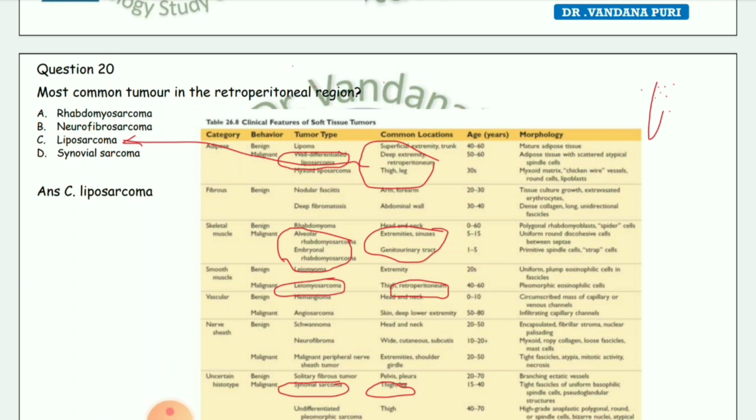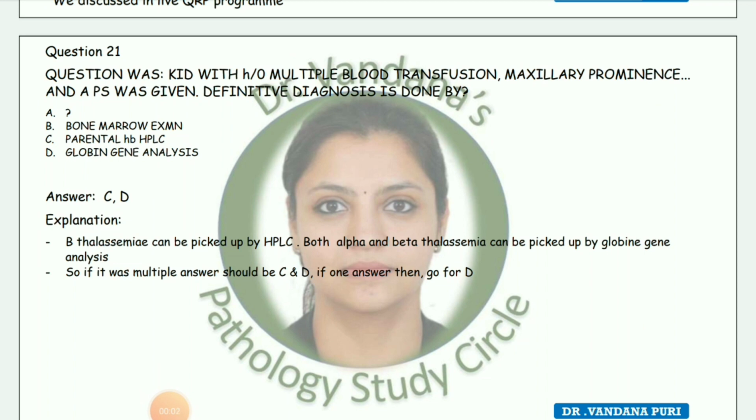The answer is liposarcoma. Next question, kid with history of multiple blood transfusions, maxillary prominence and APS was given. Definitive diagnosis is done by. Answers are parental Hb HPLC and globin gene analysis. Beta thalassemia can be picked up by HPLC. Both alpha and beta thalassemia can be picked up by globin gene analysis. So if multiple answers are allowed, it should be C and D. If one answer, then go for D, globin gene analysis.